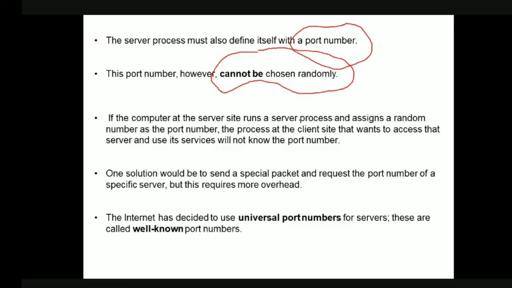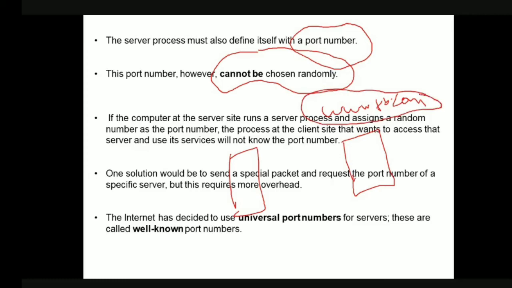Okay, again take the same example. So here we have a client and then here we have a server. So let us say now we wanted to communicate with the Facebook server, that is www.facebook.com. Okay, so this particular process is residing in the Facebook server, isn't it? You wanted to communicate with this particular process. Okay, let us say, for example, we say the port number of this particular process is some 124. Okay, so when that server process is choosing a particular port number 124 for the first instance of communication.